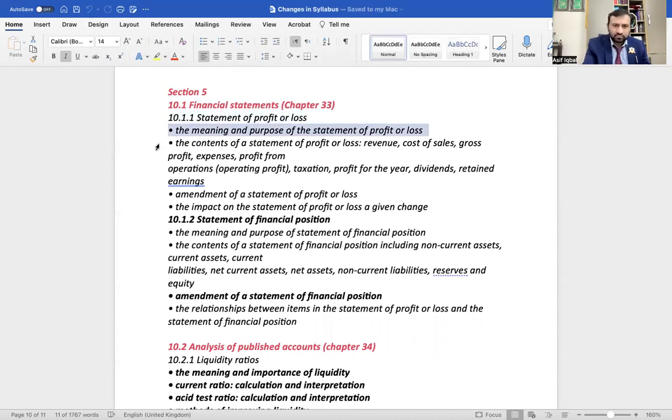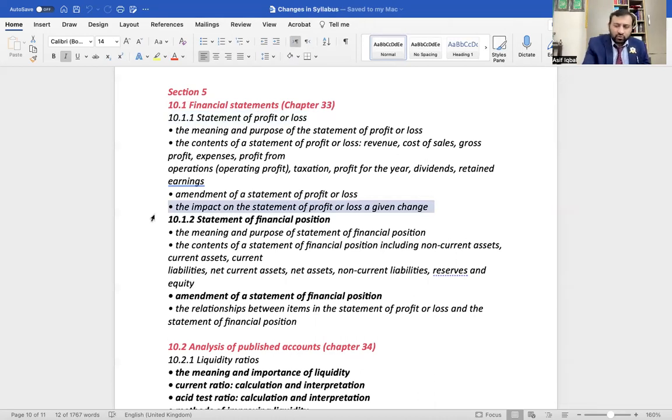Now A2. The content statement, the profit and loss account, revenue, cost of sales, etc. Everything was part of A1, now part of A2. Operating profit, taxation, dividends, retained earnings, the concept of all these is part of A2 now. Amendment of statement of profit and loss was already being tested in A2, it will be tested in A2. The impact of statement of profit and loss given a change.